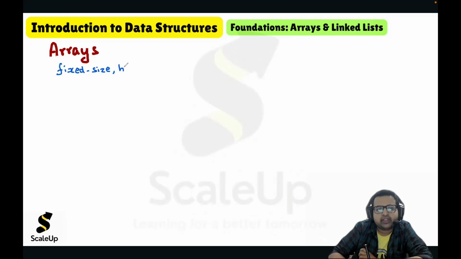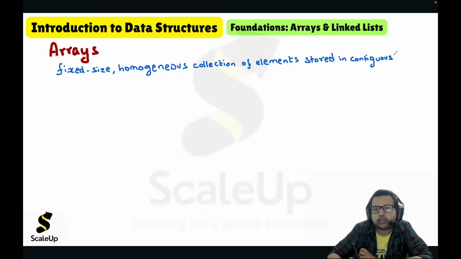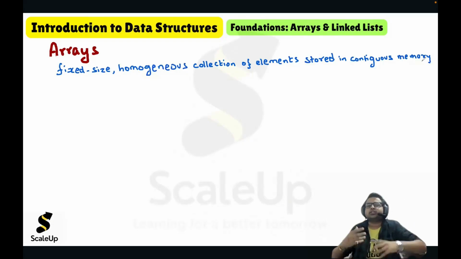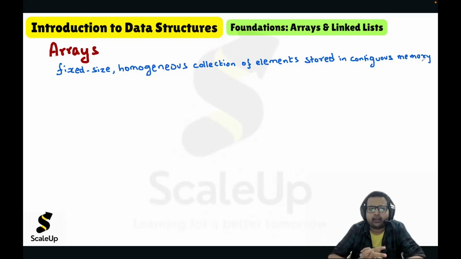And array is basically a homogeneous collection of elements stored in contiguous memory. Homogeneous collection means similar kind of data. If you have an array, it can be either an array of integers or array of floating point numbers or array of characters. It cannot be a mixture.